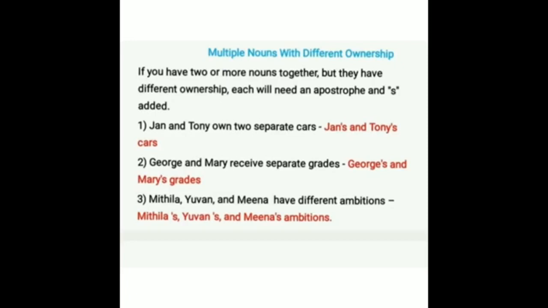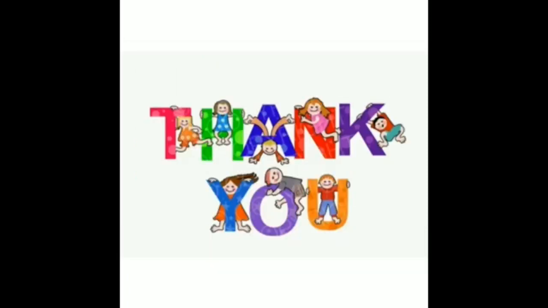So when two or more nouns are together but they have different ownership, each will need an apostrophe s. Okay, children, I hope that you understood the topic well. Keep on practicing the topic. Your online test starts on August 17. So study well for your test and give your best. Thank you, children.